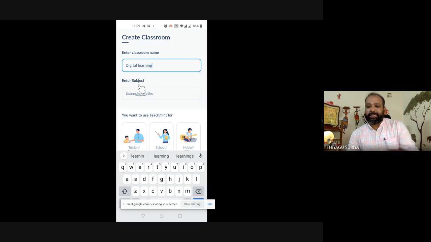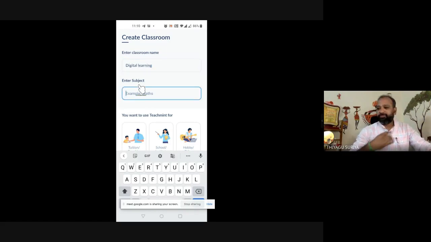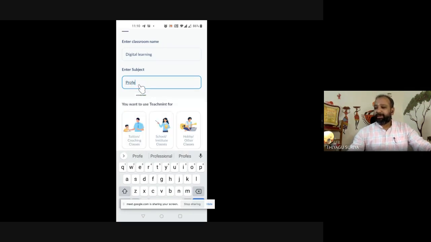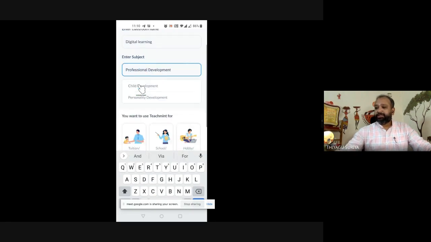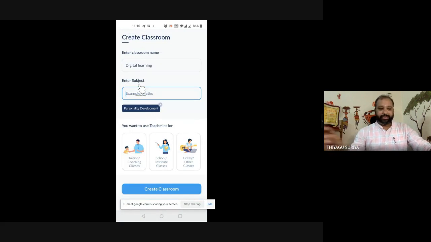You can install this application on your mobile phone. You can install TeachMe. It is a mobile-based application. Digital learning is my classroom, for example. I'm giving the example of professional development. So for professional development, I'm creating this course first. Yes, Class Plus is exactly the same as TeachMe. Both tools help us do all our classroom activities, online class activities, possible here.